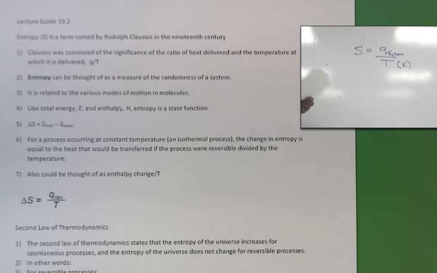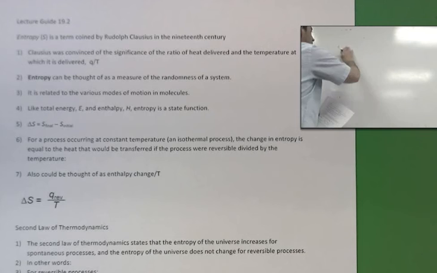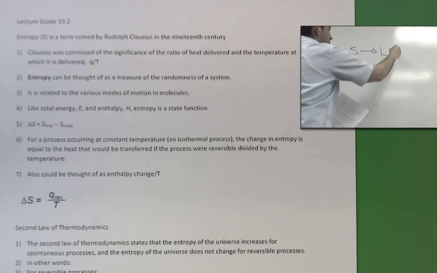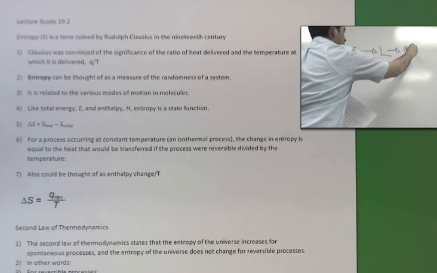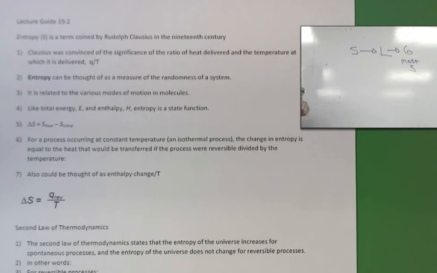Entropy is thought of as a measure of the amount of randomness in a system. So again, solids would have less randomness than a liquid. A liquid would have less randomness than a gas. If you think about putting that onto some sort of continuum, solids have their particles packed together, and then we move to liquids, and then we move to gases. We would have the most S in terms of entropy there, because gases have the most random molecules. It is related to these motions of molecules. The more motion you have, the more random you are, the more entropy that you have.